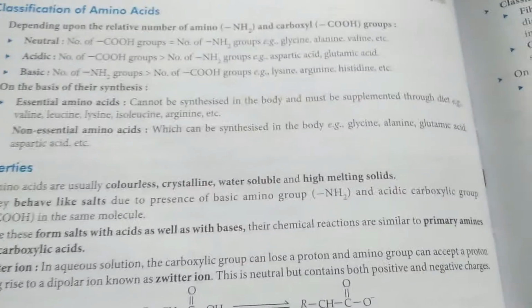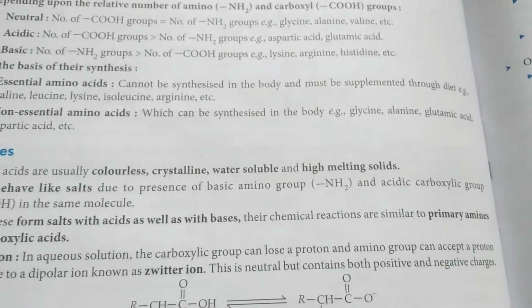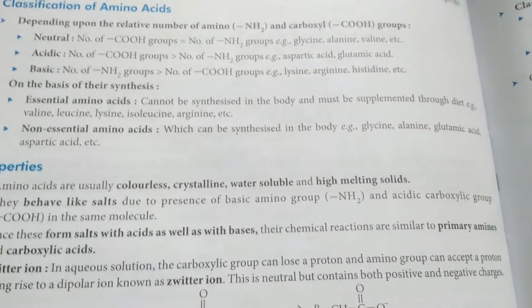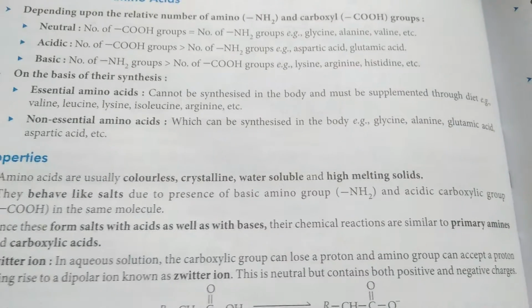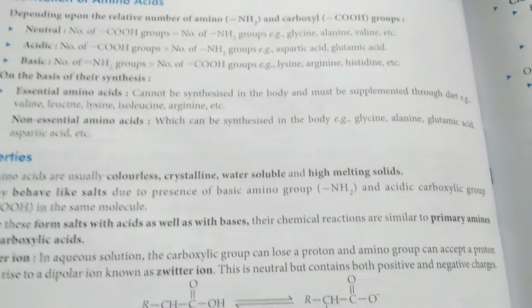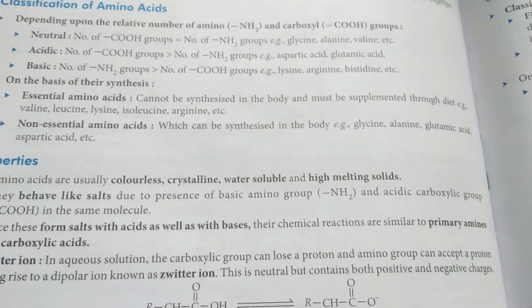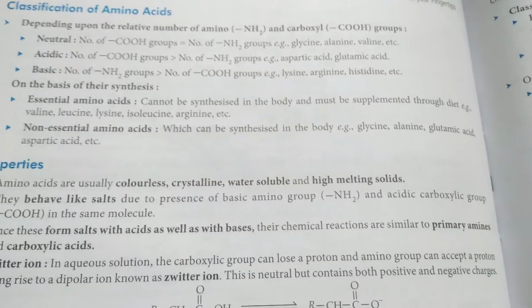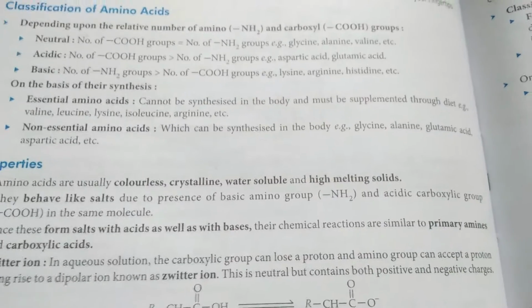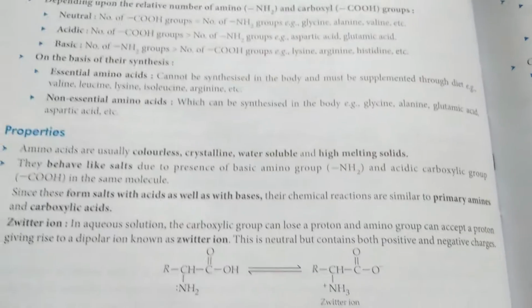Now, on the basis of synthesis, whether they are essential or non-essential. Essential means they cannot be synthesized in the body and are important in the diet, and we take them from outside the body, like valine, arginine, isoleucine and lysine, leucine. Okay? And non-essential are those which are synthesized by the body, like glycine, alanine, glutamic acid, aspartic acid, etc.